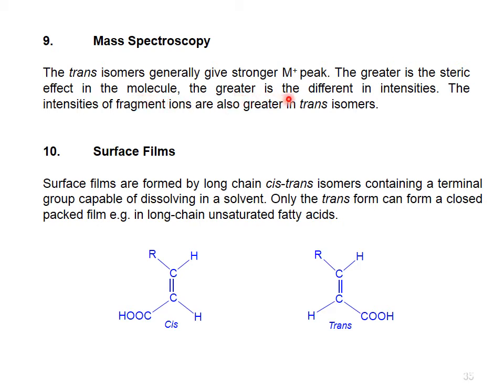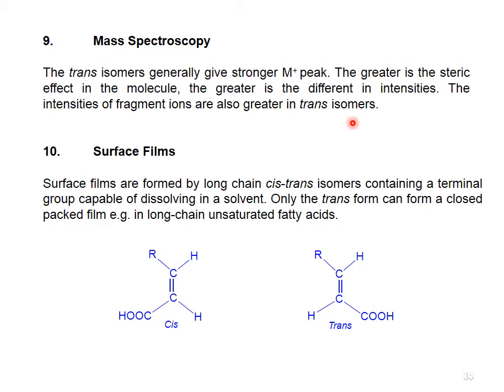The reason for a strong molecular ion peak is that there is a steric effect in the molecule. Due to steric effect, the intensities become greater. The intensity of fragment ions becomes greater. That is why we can easily distinguish between the cis and trans isomer through mass spectroscopy.